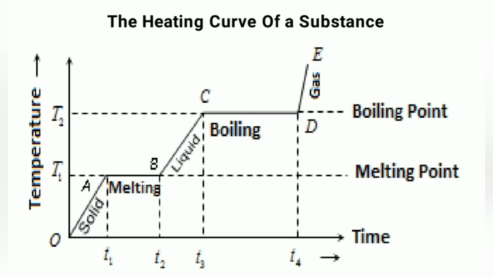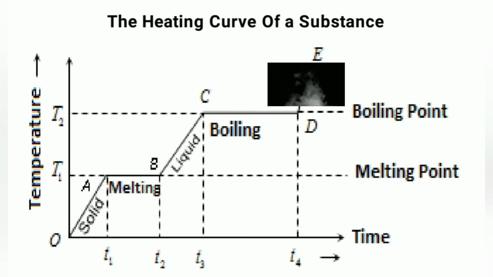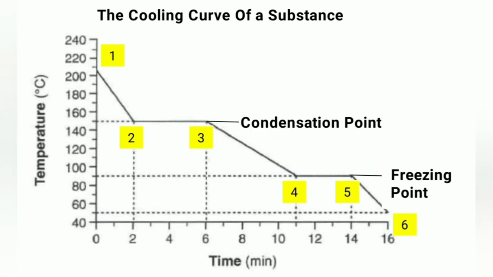From point D to E, the gas particles continue to absorb more energy and move faster. The temperature increases as heating continues. At point 1, the substance exists in gaseous state. The particles have very high energy and move randomly. The force of attraction between the particles is very weak. From point 1 to point 2, the substance exists in gaseous state.